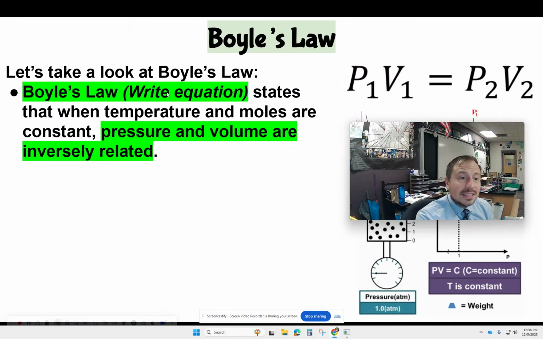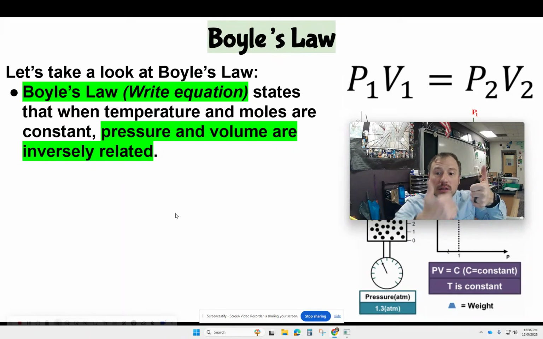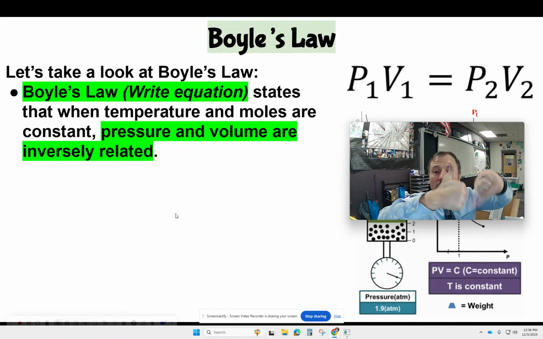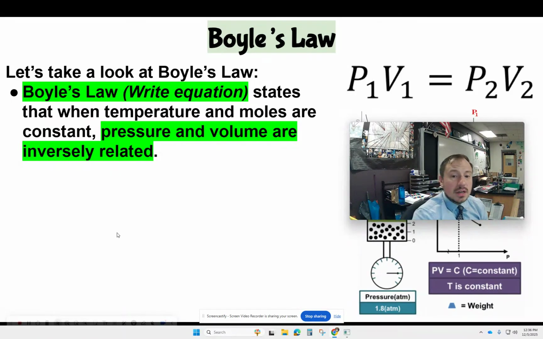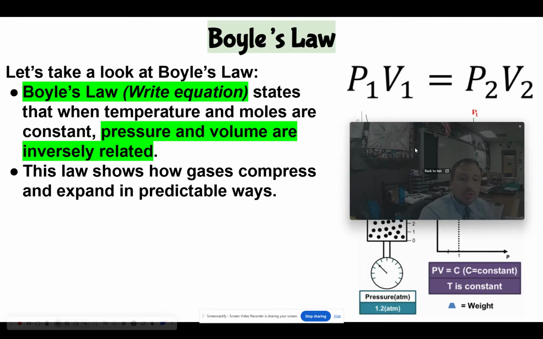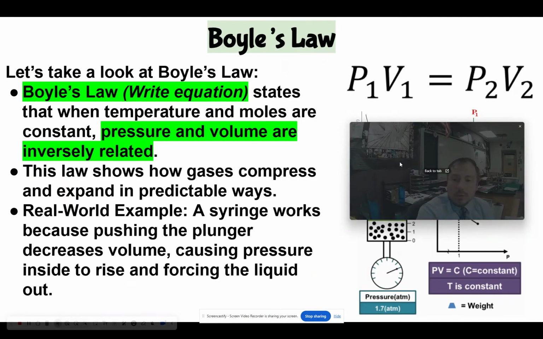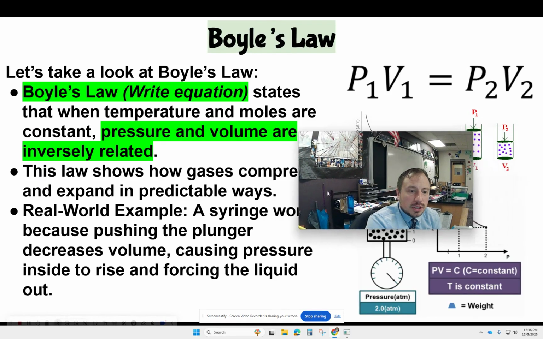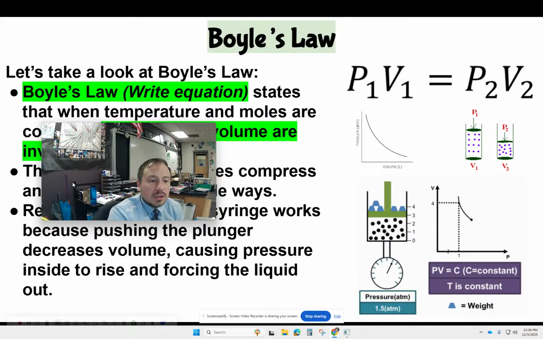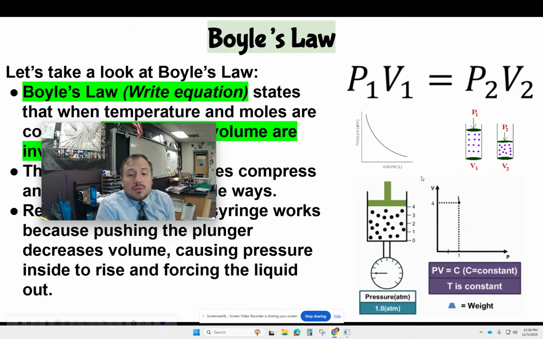So Boyle's law states that when temperature and moles are constant, pressure and volume are inversely related. So inverse means opposite, right? One goes up, the other goes down. One goes down, the other goes up, right? That's what inverse means. And this law shows how gases compress and expand in predictable ways. So a real-world example is how syringes work, right? Pushing the plunger decreases that volume, causing pressure inside to rise, and it forces the liquid out.